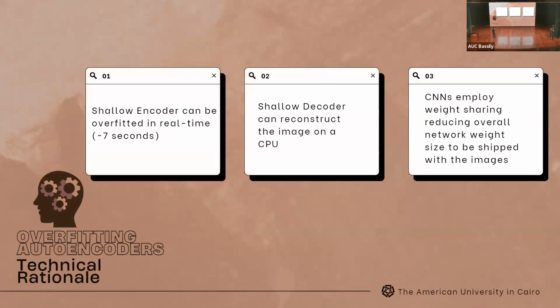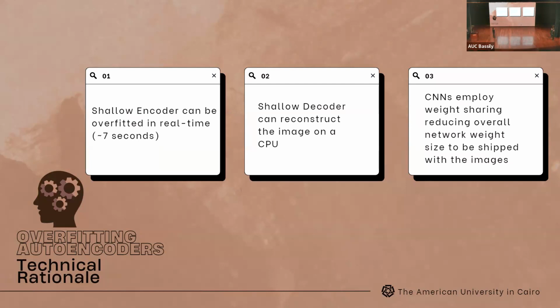So moving on, how is this model achieving our problem statement and solving it? First thing, the shallow encoders can be overfitted in real time, which is approximately 7 seconds. However, I'd like to add that this 7 seconds is based on our GPUs and our computing resources, meaning if it's on a server side with more powerful computing resources, it could be even less.